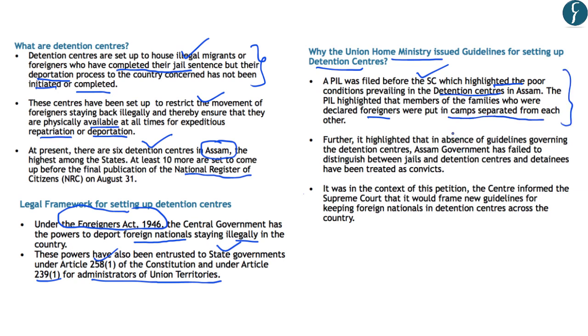Further, the PIL highlighted the absence of guidelines governing such detention centers and also highlighted that the Assam government has failed to distinguish between jails and detention centers, and these detainees have been treated as convicts. So in the background of this public interest litigation, the centre responded to the Supreme Court that it would create new guidelines for keeping foreign nationals in the detention centres across the country. So after this, let us look at what are the highlights of these guidelines.